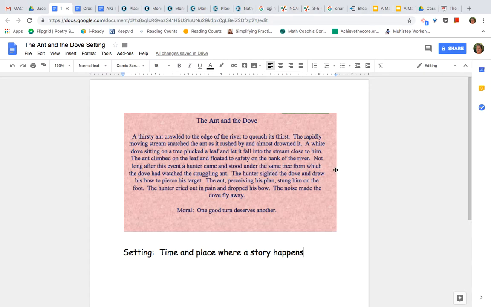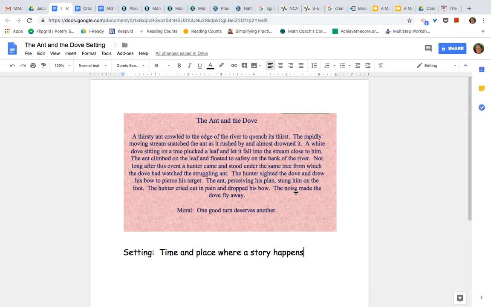The hunter sighted the dove and drew his bow to pierce his target. There's really nothing there that indicates where or the time that this story is, so there's nothing I would underline in that sentence. Continuing on, it says, the ant, perceiving his plan, stung him on the foot. The hunter cried out in pain and dropped his bow. The noise made the dove fly away. I think here maybe we could underline noise because that kind of lets us know about the place. There was a noise there, okay?